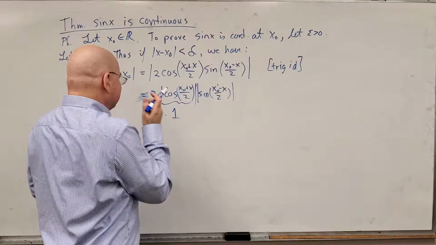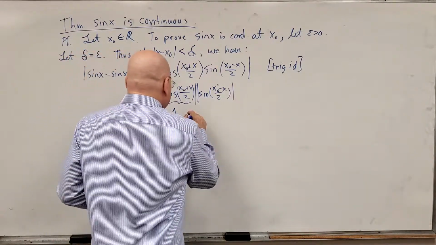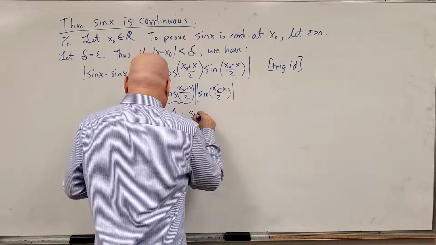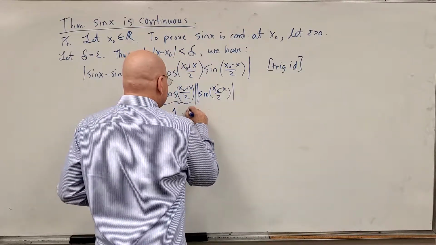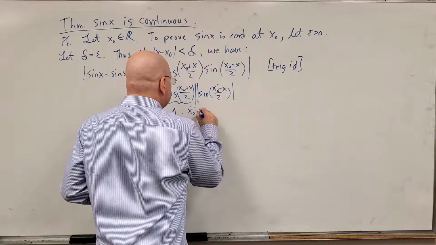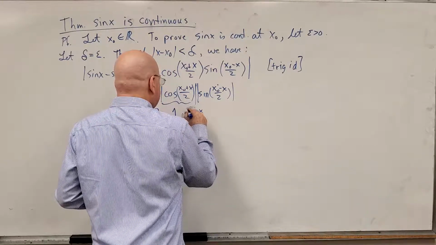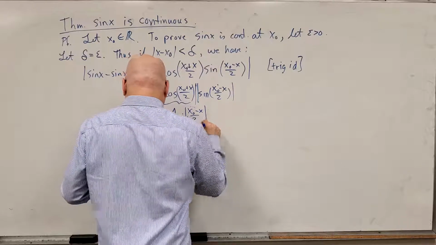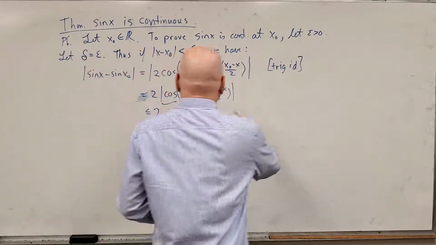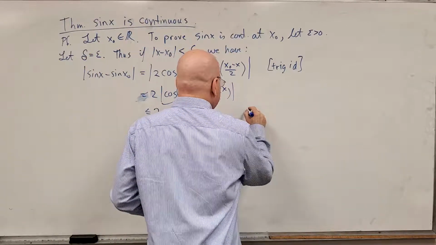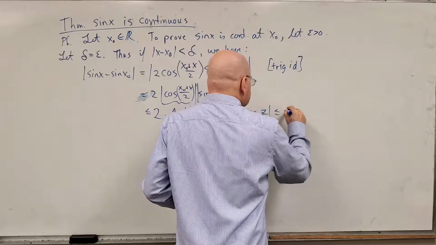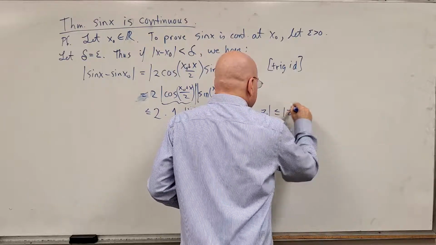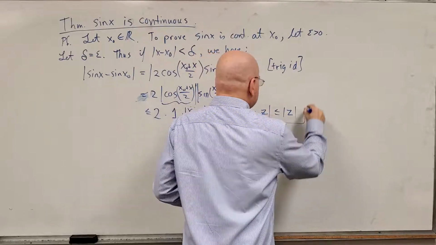Well, I'm going to go ahead and write times the absolute value of sine of x naught minus x over 2. And I'll explain why. I'm just going to write by the justification, the absolute value of sine of z is always less than or equal to the absolute value of z. This is another trig identity.